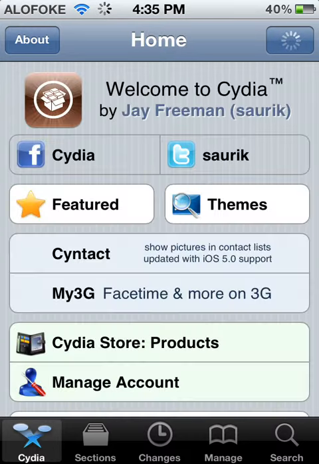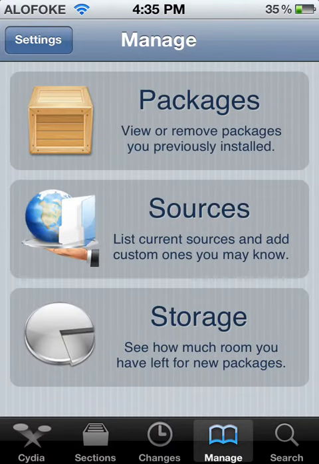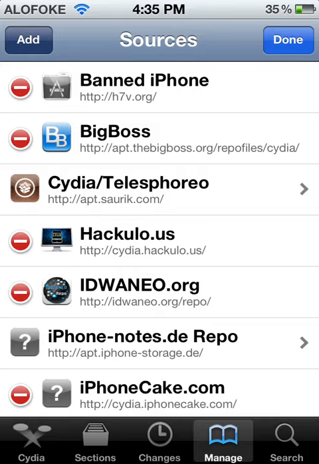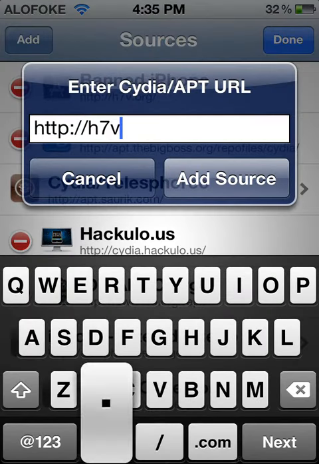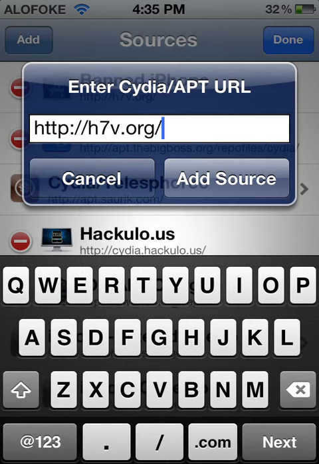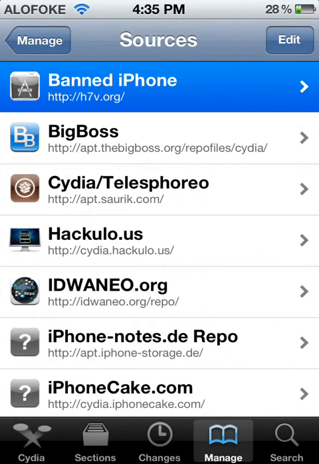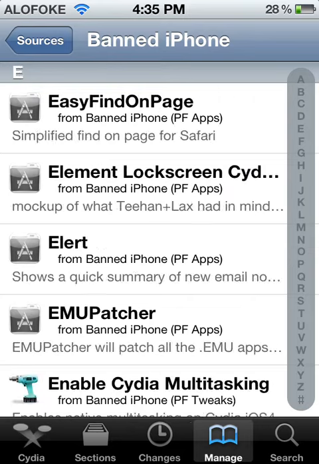Now go faster. Go to manage. Oh, come on. Then go sources. Go edit at h7v.org. I already have it, so I'm not gonna add it. Okay, then done. Go to the source, then go to D,